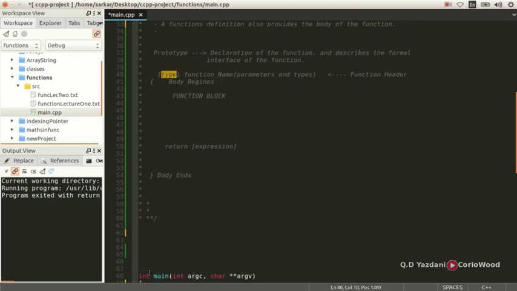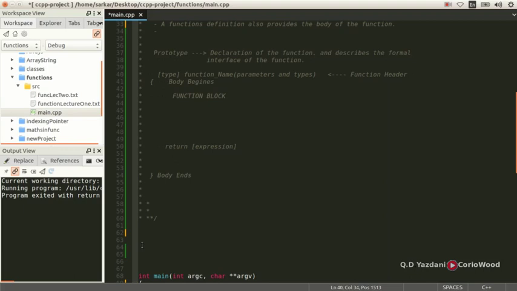So it's a type, which is here int. You can put an int or double or boolean or any other type, and you can pass a name here, which is the function name, and parameter and type. You need to put your parameters, say int or double, float, whatever you want, and you need to put a type as well. And when you put it in your prototype, you need to declare that.